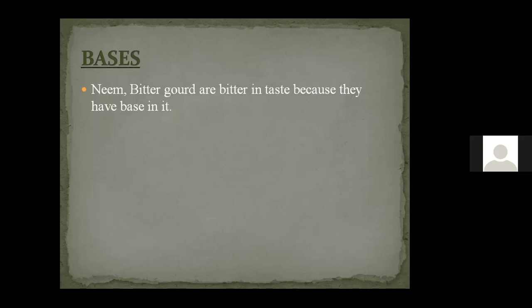One more definition about the base: as I already told, we cannot taste all the bases. So what we can do is use litmus paper. When we use the litmus paper, the base will turn red litmus paper into blue. By this, we came to know that the solution or the substance which we have taken is basic in nature. So red to blue is called base.